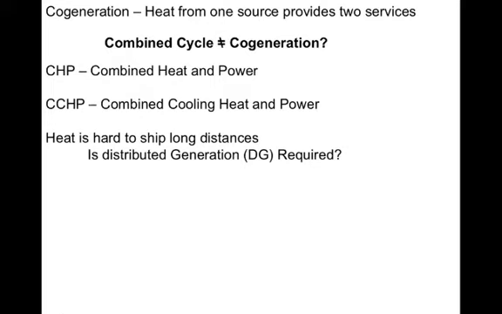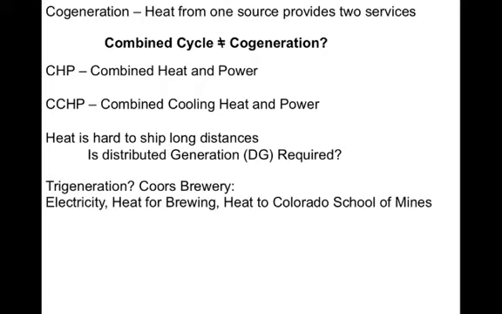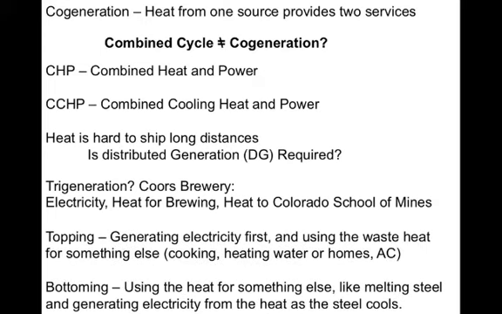Using cogeneration is best for small distributed generation sources that are close to where people live or where industries are being run. For instance, one of my favorite examples is Coors Brewery in Golden, Colorado. They have their own electricity generation. The waste heat from that is used to brew beer, and then the heat from that, what's left over, is shipped to Colorado School of Mines via a duct that's about a kilometer away. And that's about the furthest that people generally ship heat. And so lastly, cogeneration comes in 2 flavors.